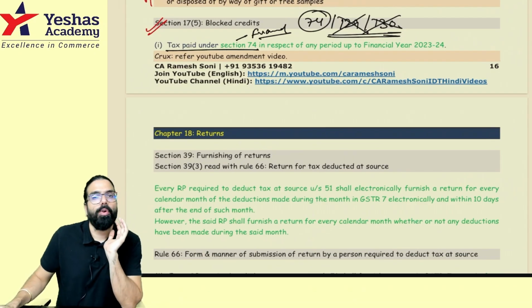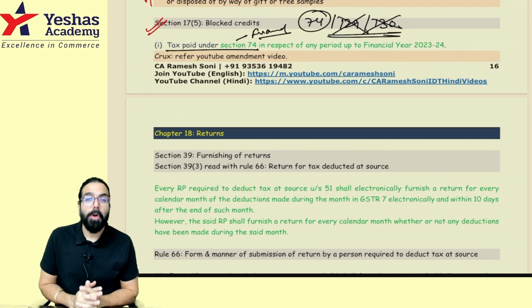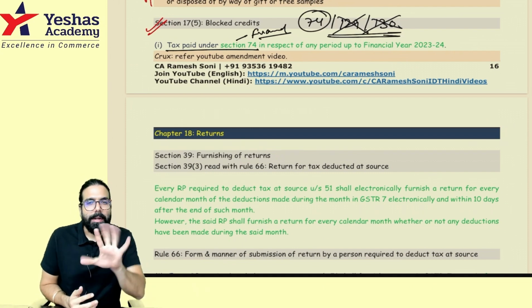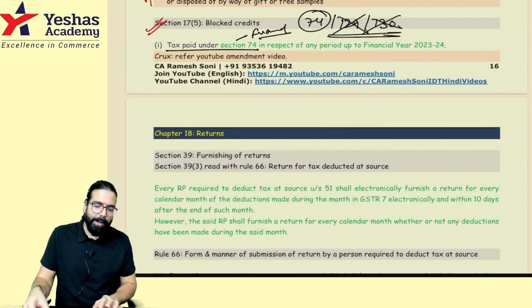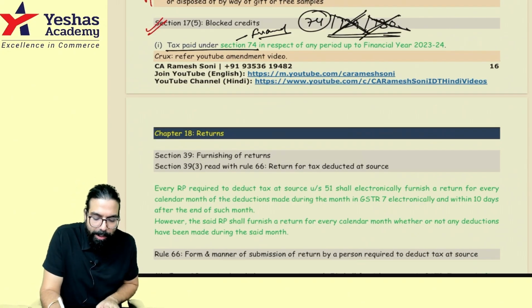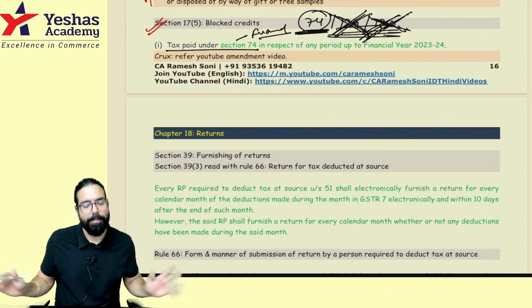That tax credit you don't get. I did some fraud, I did not pay tax, later government caught me and I paid some tax. That tax credit is not given because I was trying to do a fraud and got caught. 129 and 130 are deleted now. Only 74 is there, which is tax paid because of fraud, no credit. Answer.